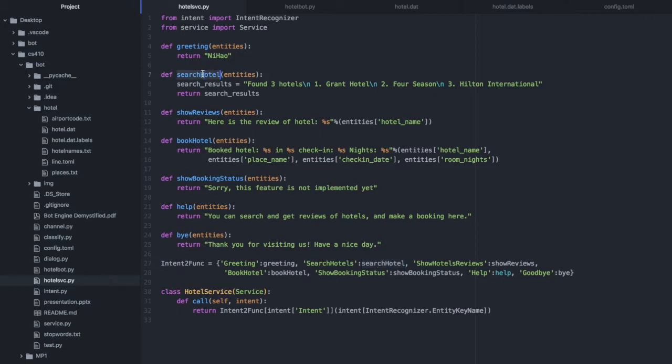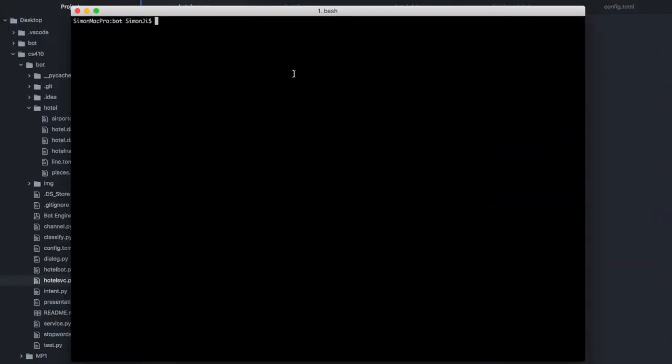Okay, so I'm going to show what it looks like when we play in the command line. In the command line, we type python hotelbot.py. It gives us a welcome message, and let's first type help.